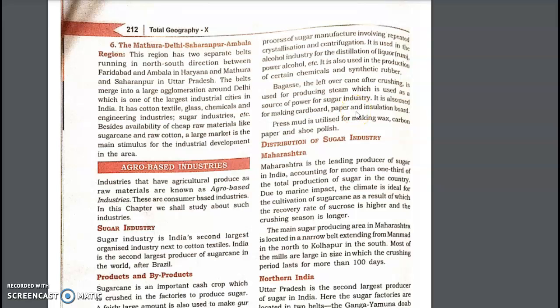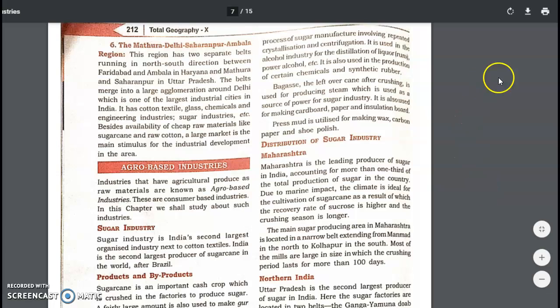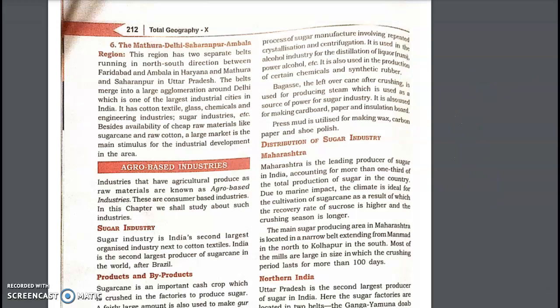It is also used in making the cardboards that you use in your examination and the thick brown paper or the insulation boards that we generally use. So it can be used in that. Press mud is basically utilized for making wax, carbon paper and shoe polish. It is also a byproduct of the sugar industry. These three byproducts are basically important from an examination point of view.